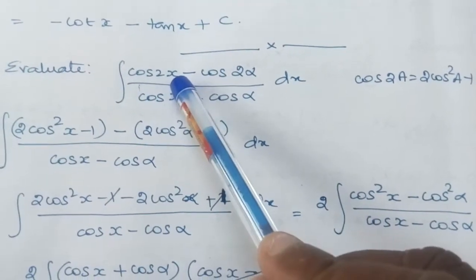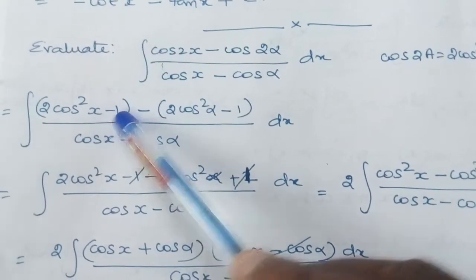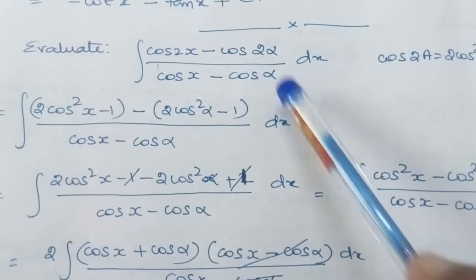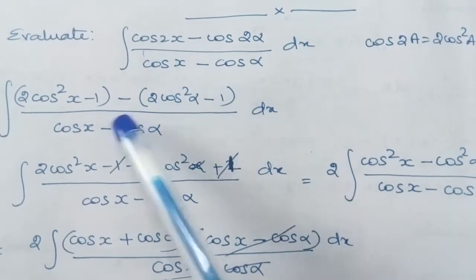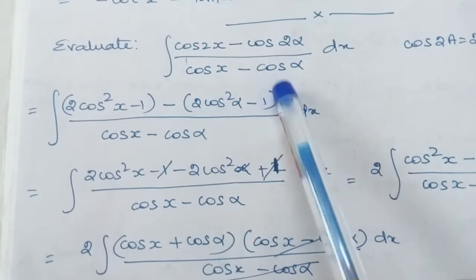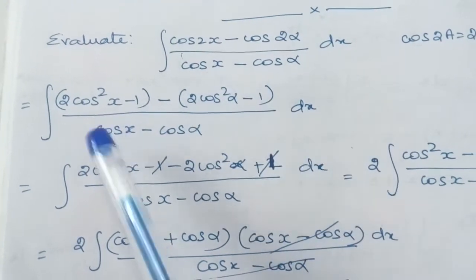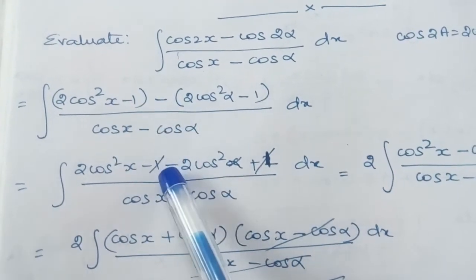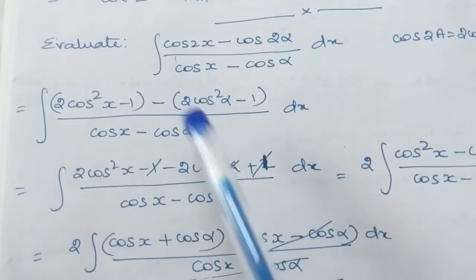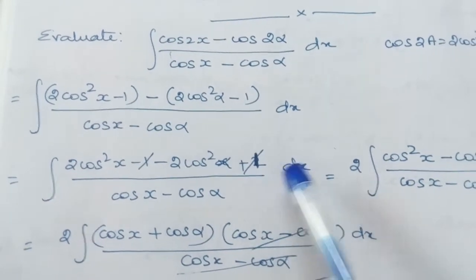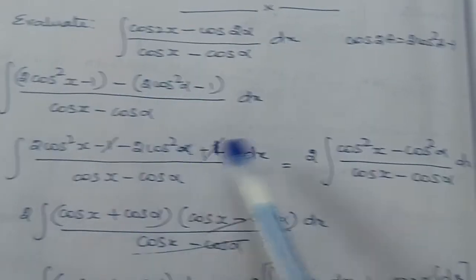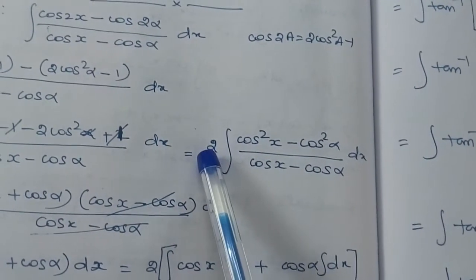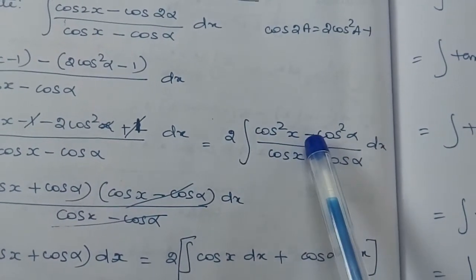So we are writing cos 2x is equal to 2 cos square x minus 1, and then this minus sign as it is. This cos 2 alpha can also be written as 2 cos square alpha minus 1, divided by the denominator as it is, and then we remove this bracket by multiplying the minus sign inside. So 2 cos square x minus 1, minus 2 cos square alpha, minus into minus plus 1, dx. This minus 1 plus 1 will become 0. We have 2 cos square x minus 2 cos square alpha. We can take 2 as common, so we get cos square x minus cos square alpha.